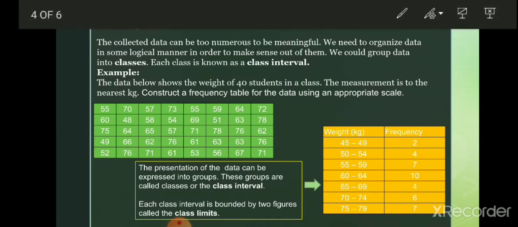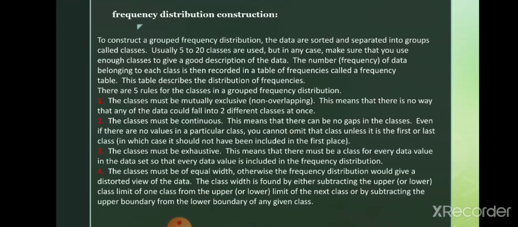Then in the fifth column 53 is there, 3. In the next column 51 is there, so 4. In the next column there is no value between 50 to 54, and in the last column also there is no value between 50 to 54. Therefore 4 entries are found, so the class frequency of 50 to 54 is 4. In this way you count the values within a given class interval, and the total is written in the frequency column. This is the frequency distribution of grouped data.